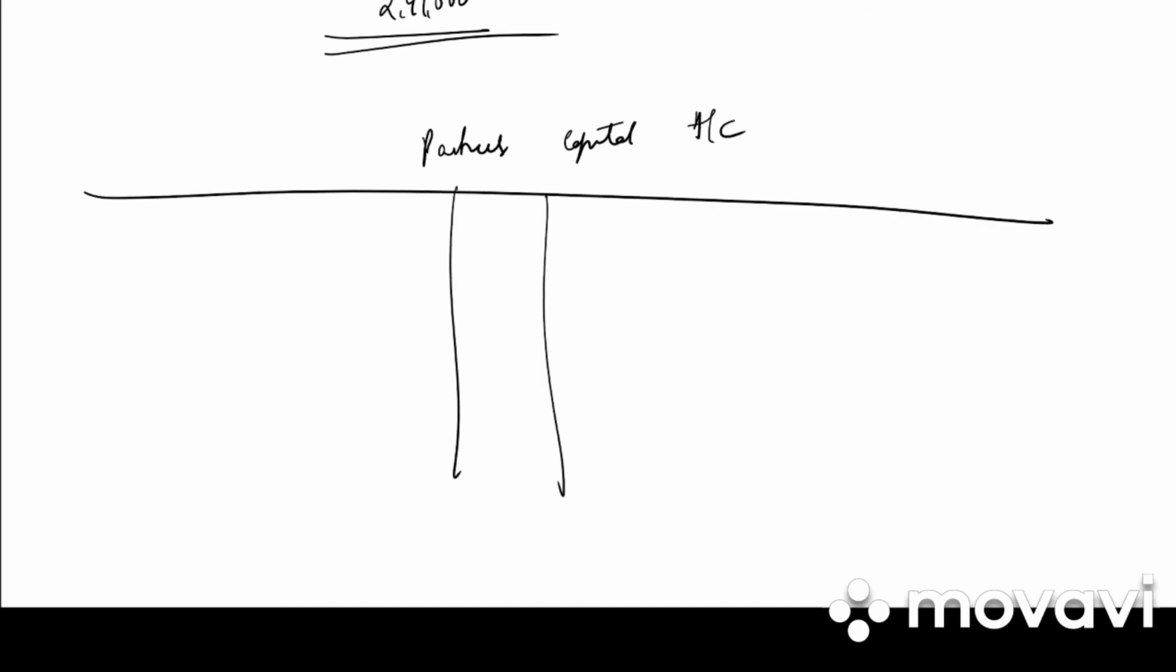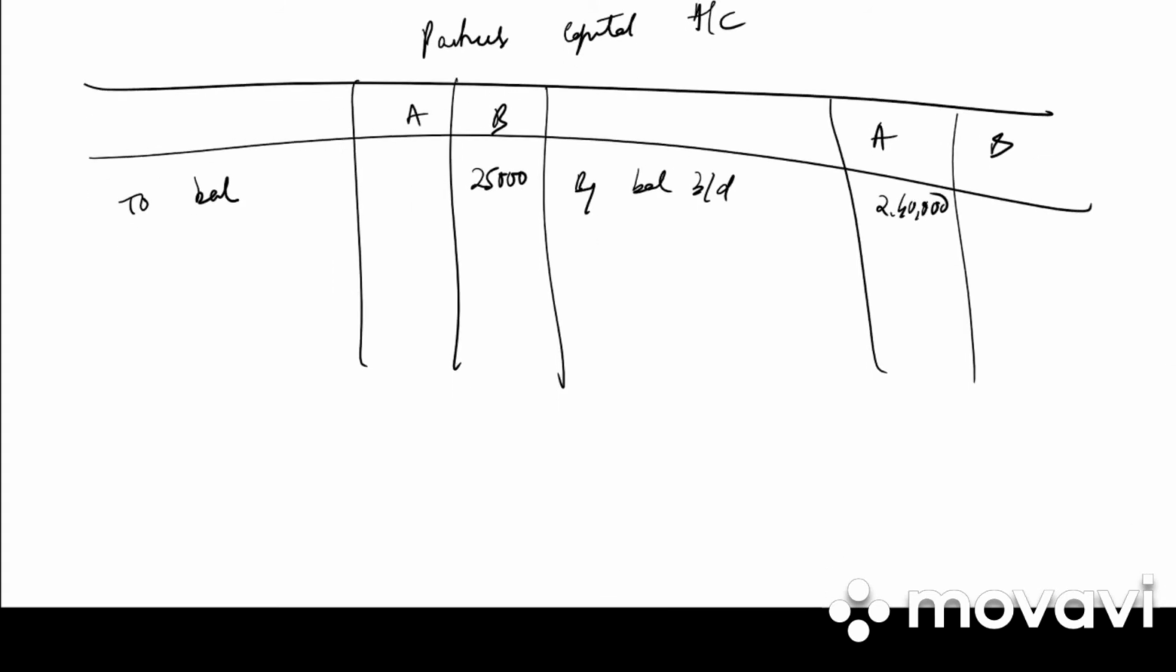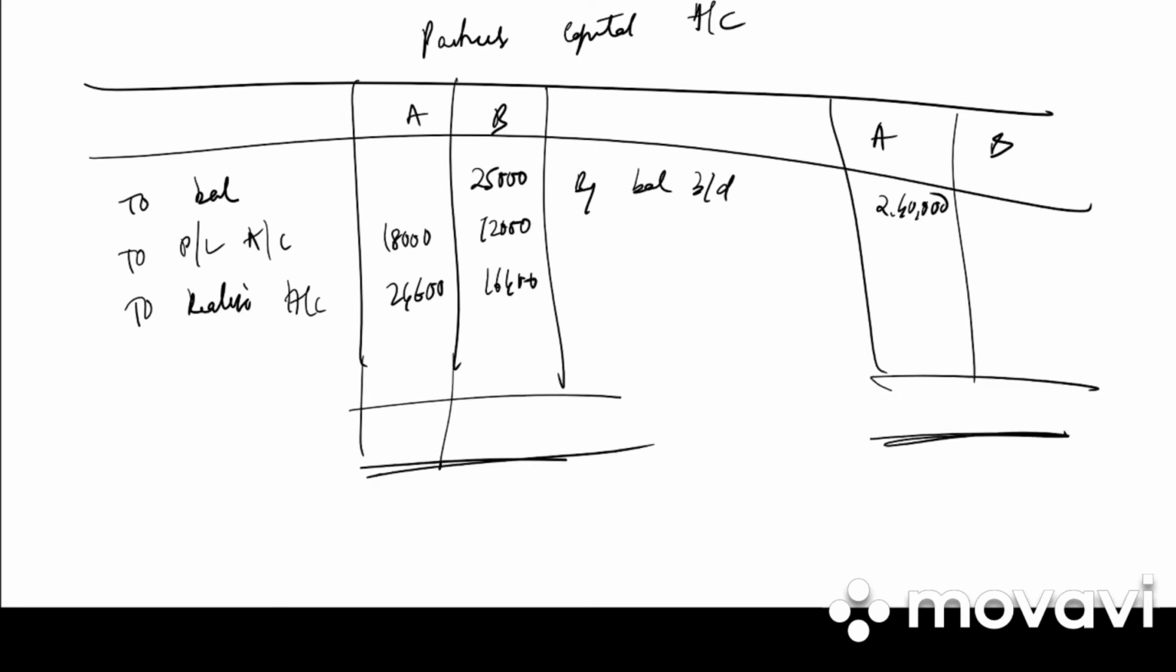We have A, B, A and B. So the first step is to bring down the balance. By balance brought down, A it is 2,40,000. To balance brought down, B it is 25,000. Next we have profit and loss account debit balance 18,000 and 12,000. Next we have realization loss. So to realization account 24,600, 16,400. Next step is total.